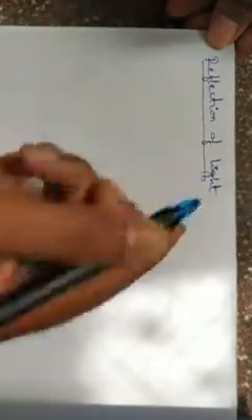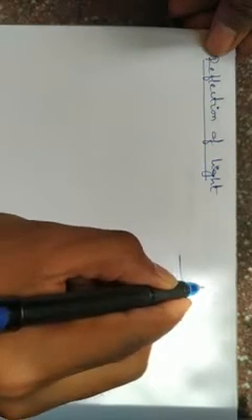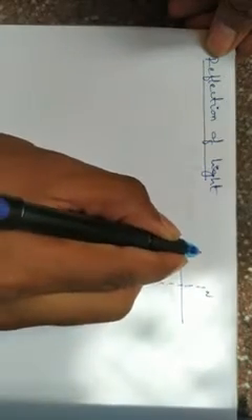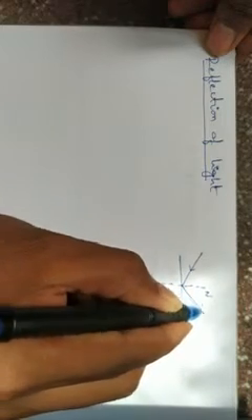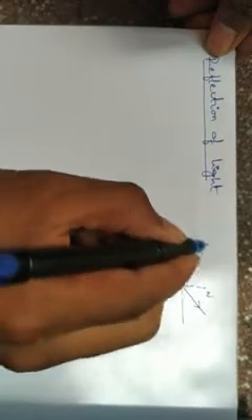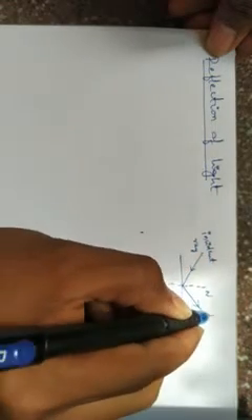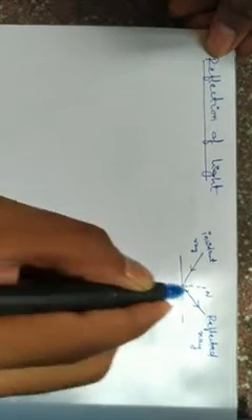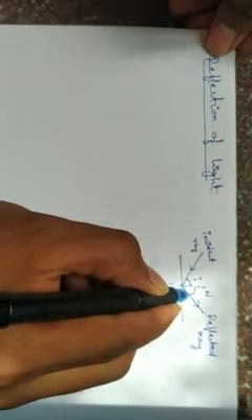Reflection of light. So, in the previous class we told that if the light will fall on any surface, this is a normal I am writing, okay, and here the ray is incident, this is the incident ray, and it will return back, this is the reflected ray. From the normal to the incident ray we have taken the angle of incidence. From the normal to the reflected ray we have taken the angle of reflection.